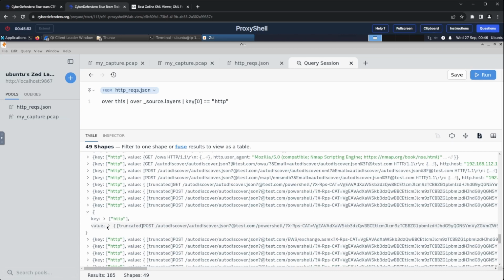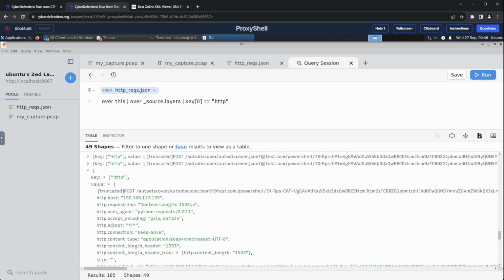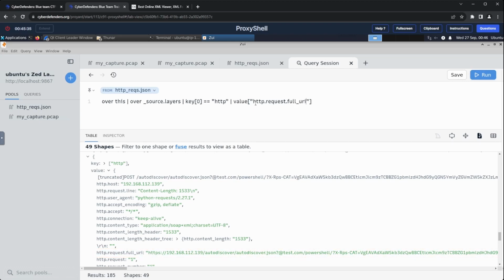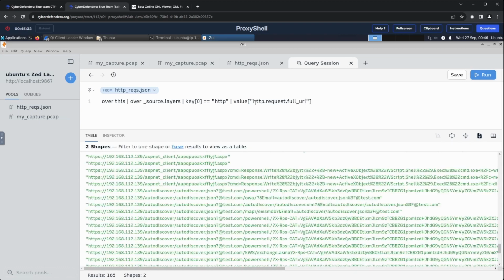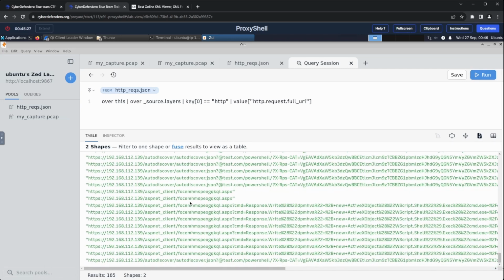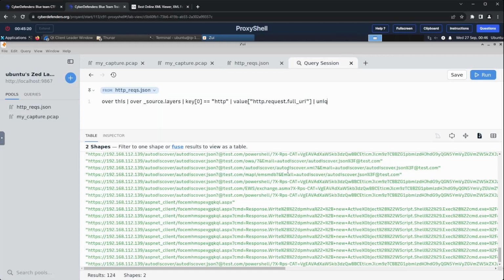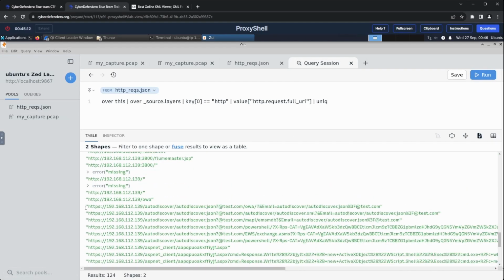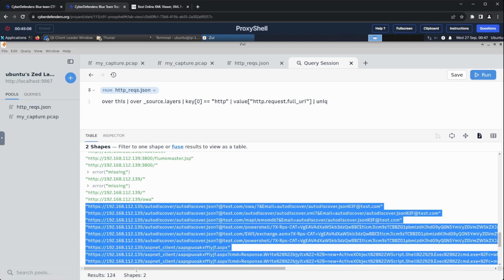I noticed that each HTTP frame stores the full URI of the request, so I queried for that as well. Then I piped the results onto unique to remove any duplicates and focused on the last couple of lines, which seem to be the web shell traffic. However, they are URL encoded.